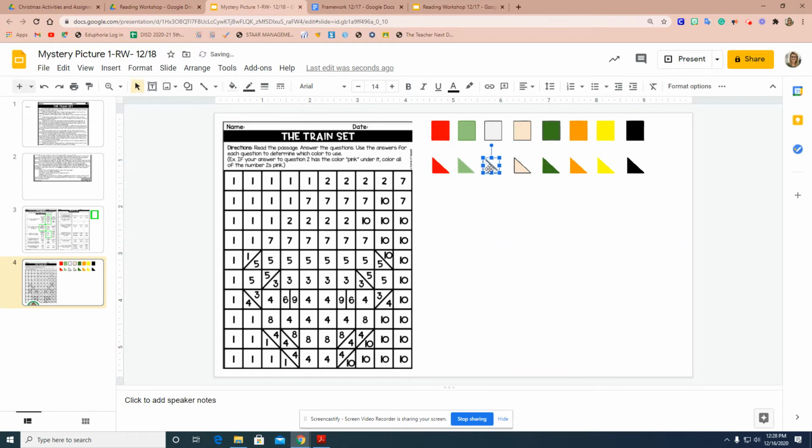It could be a square or it could be a triangle. So in this case, I would drag the white square to the 1, and I will do that for every single one of the 1 boxes. And remember, I'm just using this as an example right now and not actually giving you the correct answers necessarily.